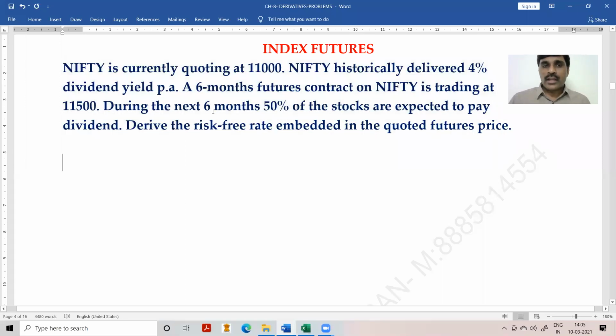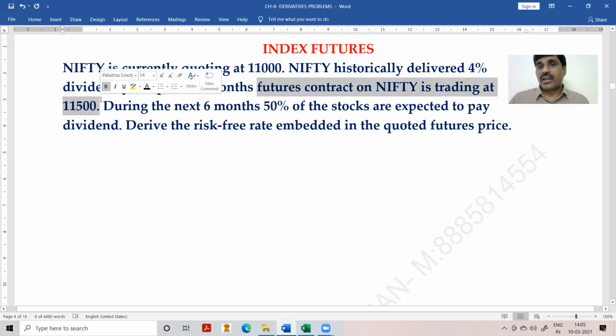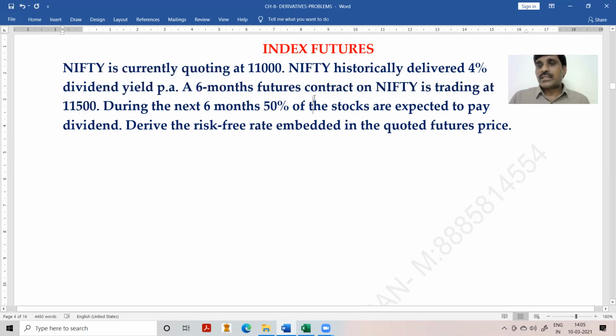Okay, so they have already given the futures value. By using the futures value, we need to calculate the risk-free rate. Normally in problems the risk-free rate is given, and we have to calculate the futures price. So in this problem the futures price is given, and we need to calculate the risk-free rate as a balancing figure.